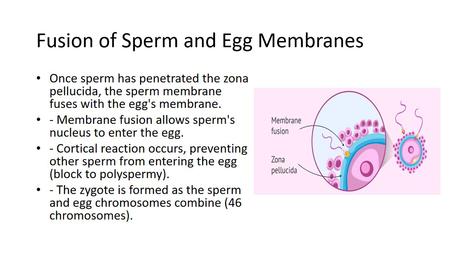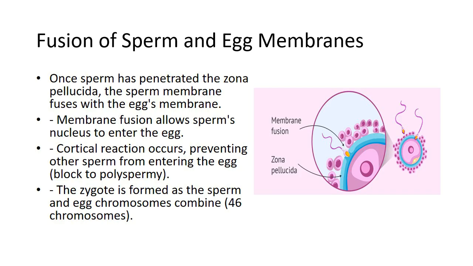Membrane fusion. Once the sperm binds to the egg, the membranes of the sperm and egg undergo fusion. This process involves the sperm's plasma membrane fusing with the egg's plasma membrane, allowing the sperm's genetic material, DNA, to enter the egg. The cortical reaction is triggered at this point, which involves the egg releasing calcium ions. This results in a structural change in the zona pellucida, causing it to harden and prevent additional sperm from binding and penetrating the egg. This is known as the block to polyspermy.